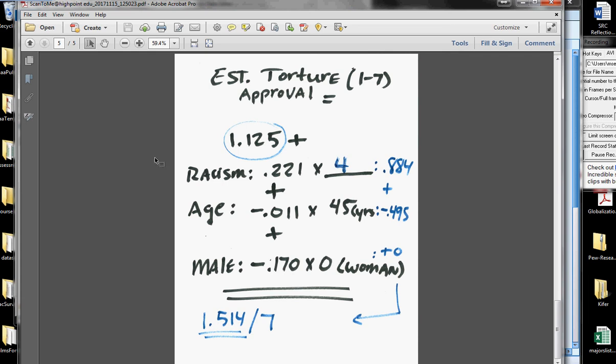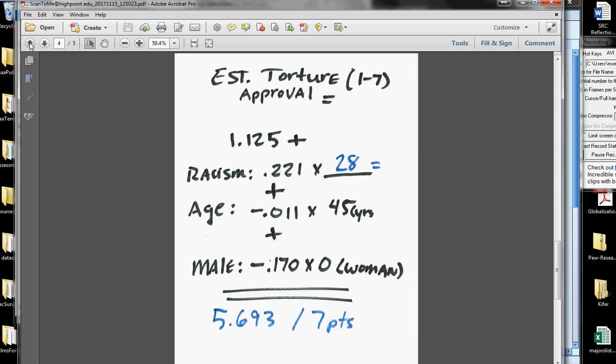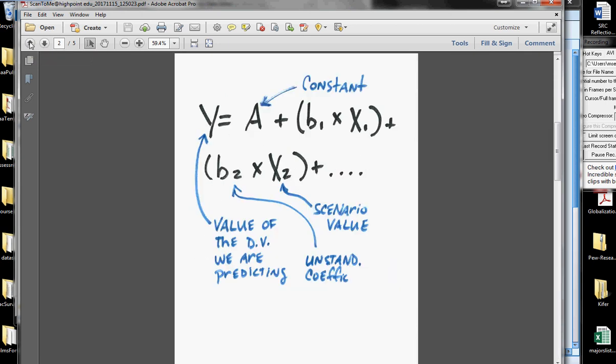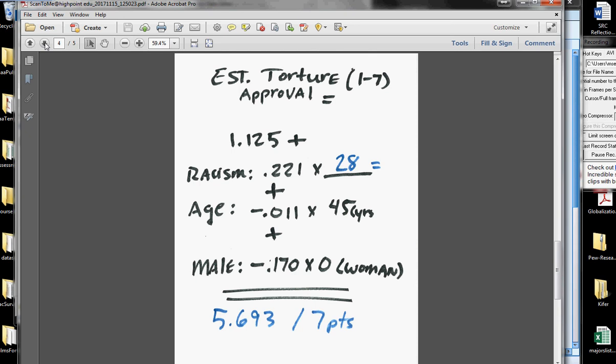On the other hand, if we were to take somebody who had 28, the highest level of racism, they would be a 5.6. In other words, nearly a 4-point leap on that 7-point scale of support for torture based on your level of racism and holding other variables at specified values. And that, my friends, is how you estimate the value of the dependent variable for different scenarios.